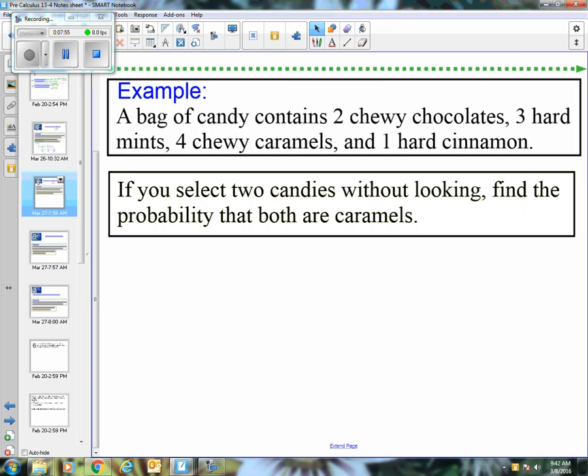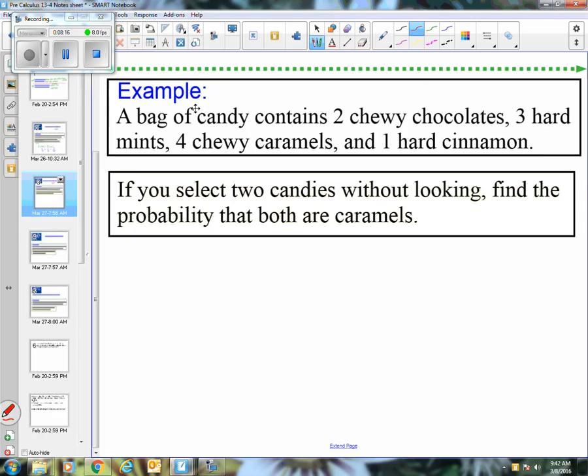It's not so clear or so obvious to people, though, why this is dependent. So in any part of that question or that statement, did they say they put the first caramel back? Not at all. So if they didn't say it, you have to assume they didn't do it. It would have been a lot better if they would have said, select a candy, do not replace it, and then select another candy.